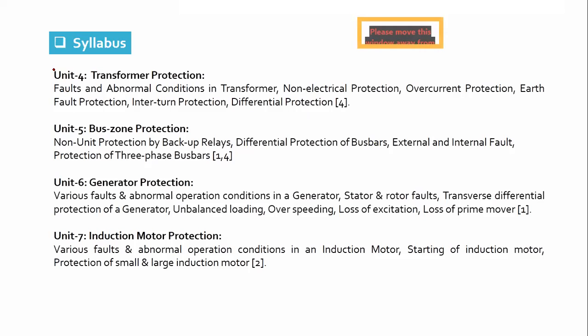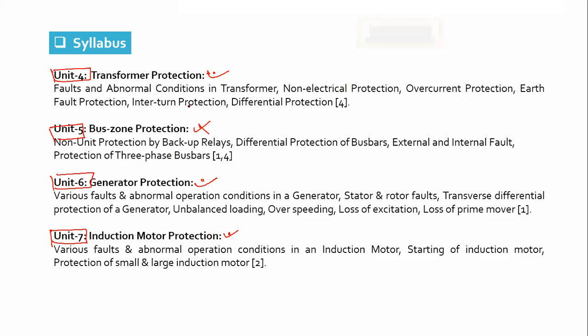Then apparatus protection. In apparatus protection: transformer protection, bus bar protection, generator protection, and induction motor protection. You can see that three of these are machines. That is why I have said that your concept of electrical machines also needs to be very good, because for how the fault occurs, you must know the design and operation of the machines, and these three will be based on this. Bus bar protection is also very important in the substation, and a different set of relays can be used for this also.